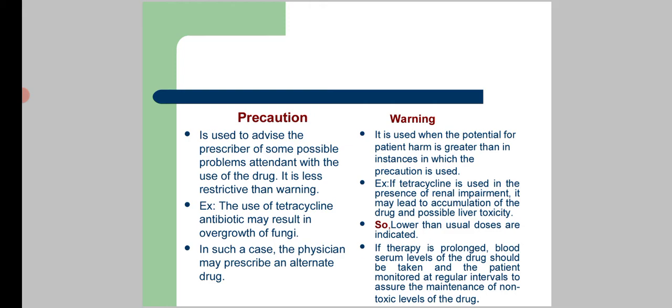Warning is used when the potential for patient harm is greater than in instances in which the precaution is used. For example, if tetracycline is used in the presence of renal impairment, it may lead to accumulation of the drug and possible liver toxicity. So, lower than usual doses are indicated. If therapy is prolonged, blood serum level of the drug should be taken and the patient monitored at regular intervals to assure the maintenance of the non-toxic level of the drugs.